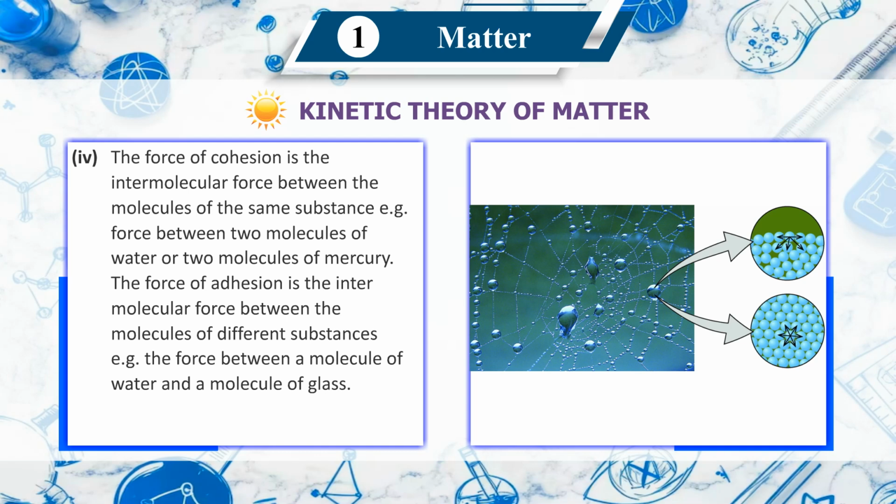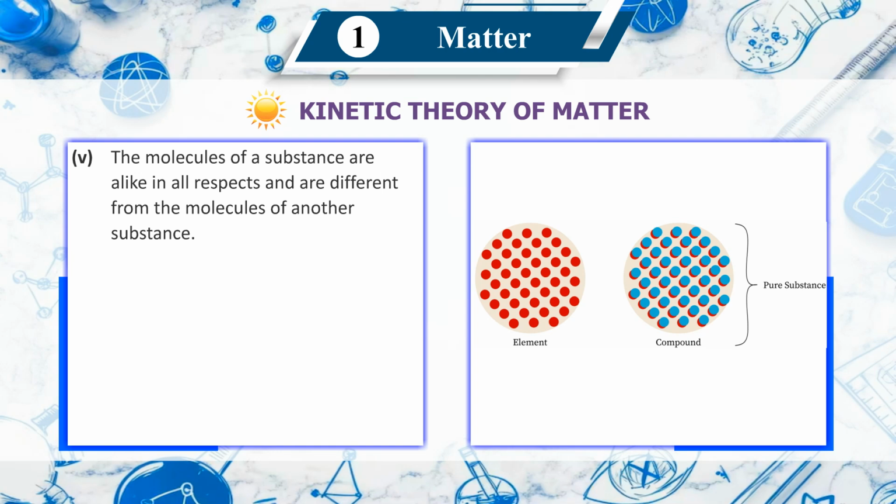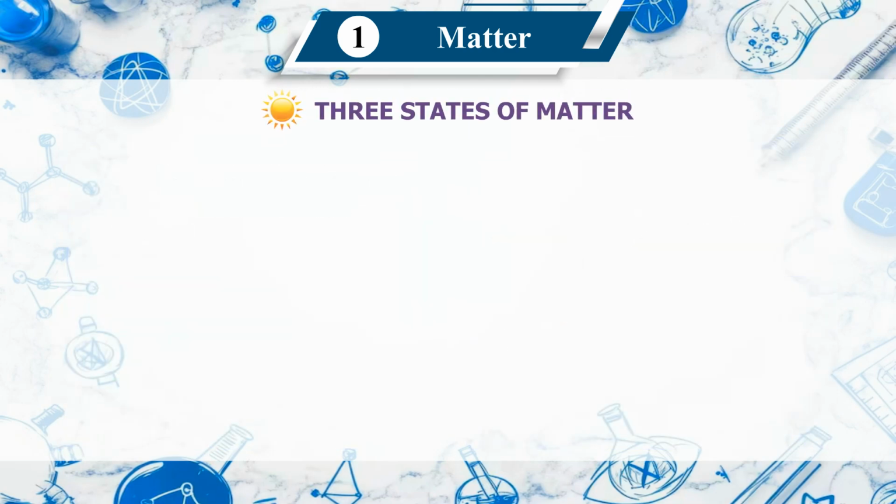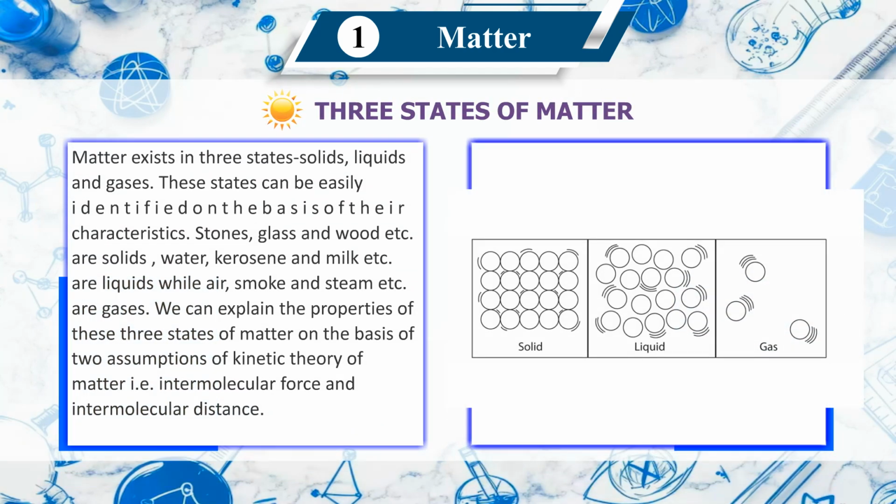The force of cohesion is the intermolecular force between the molecules of the same substance. Example: force between two molecules of water or two molecules of mercury. The force of adhesion is the intermolecular force between the molecules of different substances. Example: the force between a molecule of water and a molecule of glass. Fifth, the molecules of a substance are alike in all respects and are different from the molecules of another substance. Three states of matter. Matter exists in three states: solids, liquids and gases.